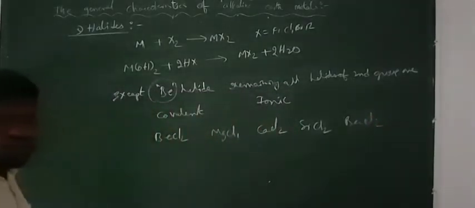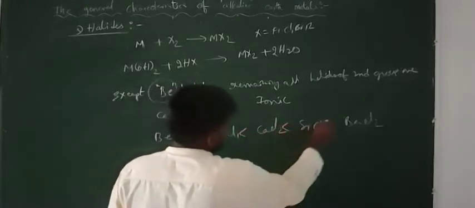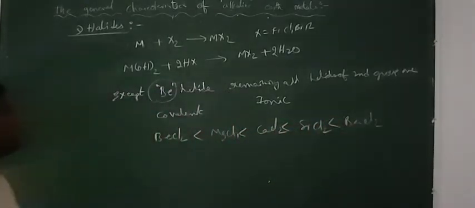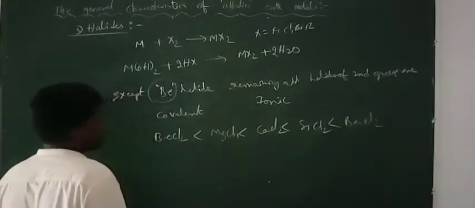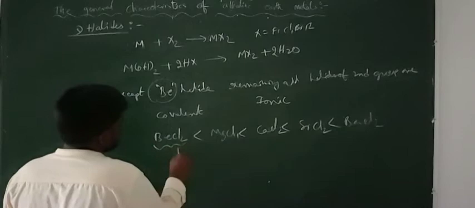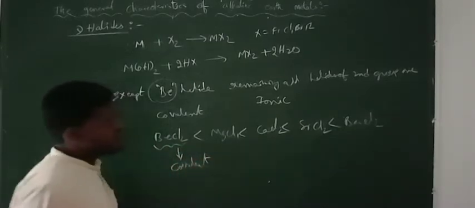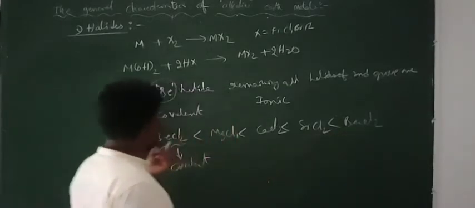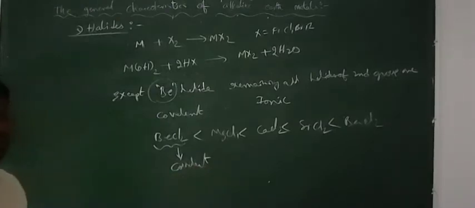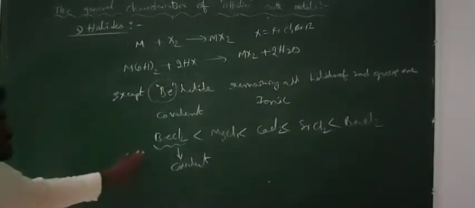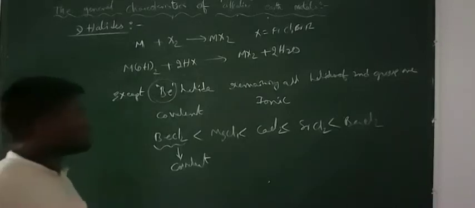So now, if you consider the ionic character, ionic character increases from beryllium chloride to barium chloride due to the increasing size of the metal ion or metal atom. So now, which is covalent in nature? From barium chloride to beryllium chloride, covalent character increases. So as size of the metal ion decreases, covalent character increases according to Fajan's rules.